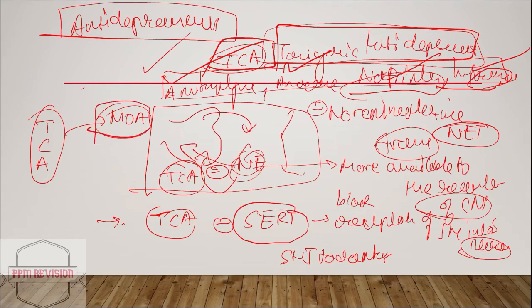Looking at the mechanism of action, the NE and the 5-HT reuptake is inhibited. Because of this, the availability of NE and 5-HT is increased, and it is more available to the receptors in the CNS.